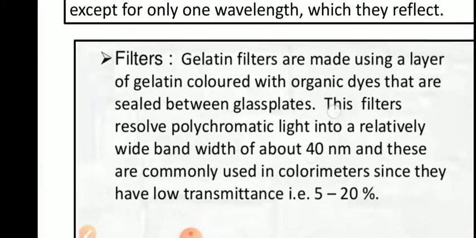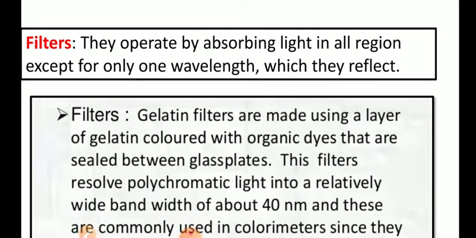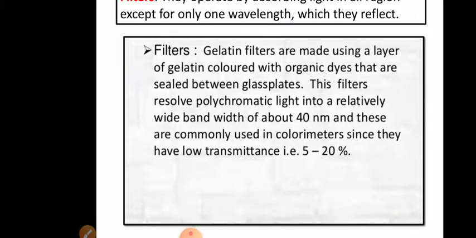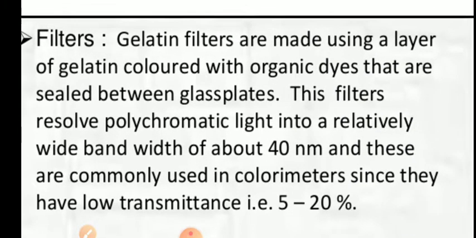So what is a filter? How does the filter work? The filter works by absorbing light in all regions except one, which it reflects. Say for example, I want light of 600 nanometer. Then if I command the instrument that 600 nanometer light is required, the filter will absorb all light except one, that is 600 nanometer. The reflected light, that is monochromatic light, goes to the sample holding device, or passes through the sample. Okay, so what is a filter made up of? Filters are made up of gelatin slabs.